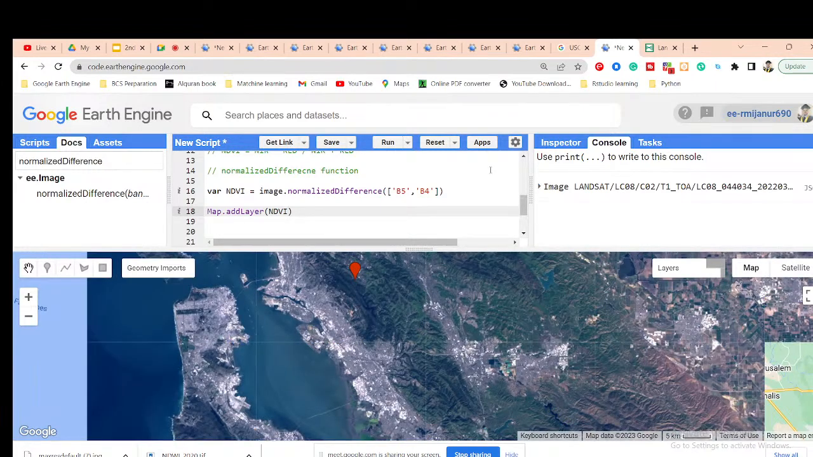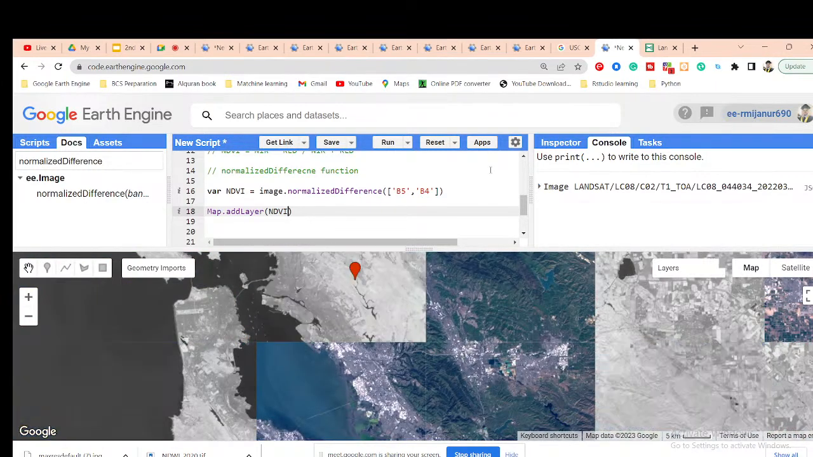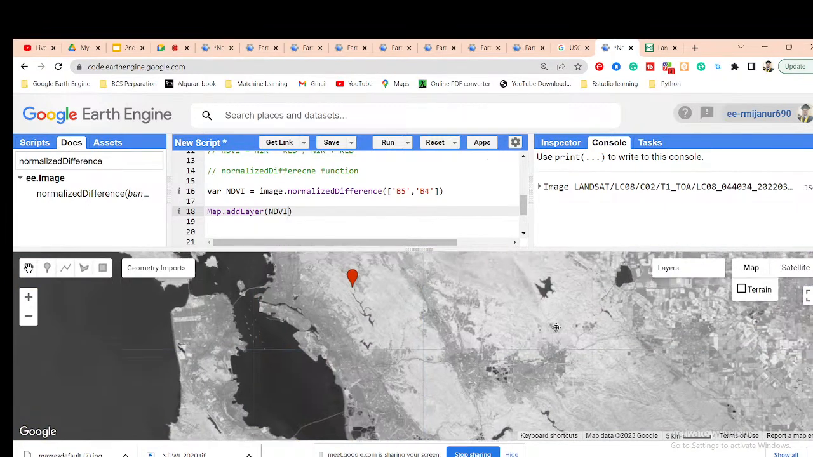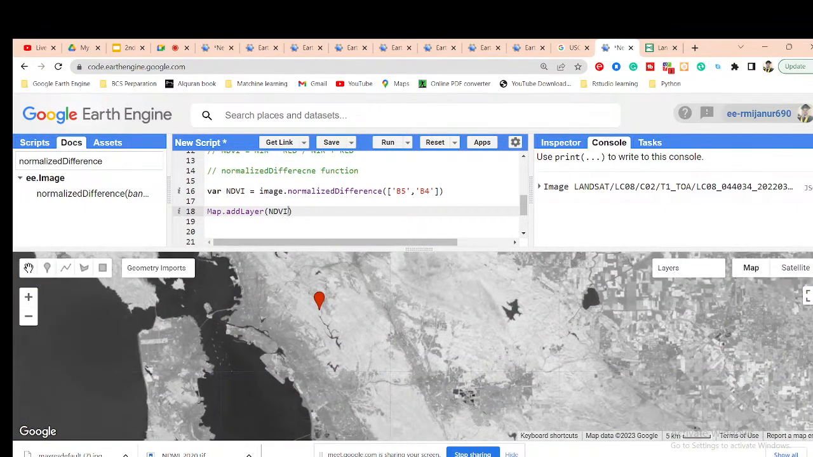Another layer will already be shown in here, but this result is not proper because I did not add the visualization. So I add the visualization: suppose it will start from -1 and go max up to +1, with a palette. Negative pixel values show as a water body, greater than negative values show as a white color, and vegetation shows as a green color.